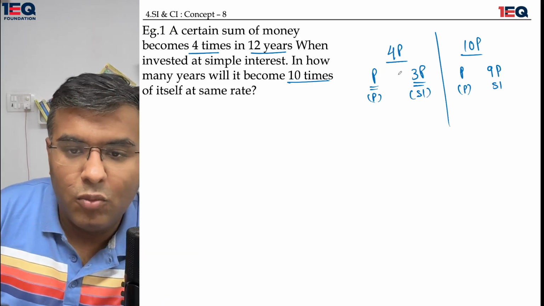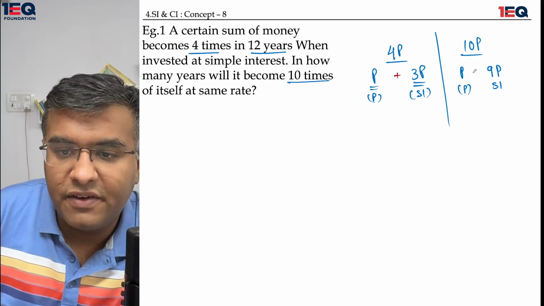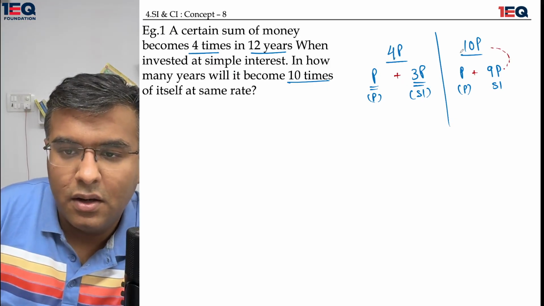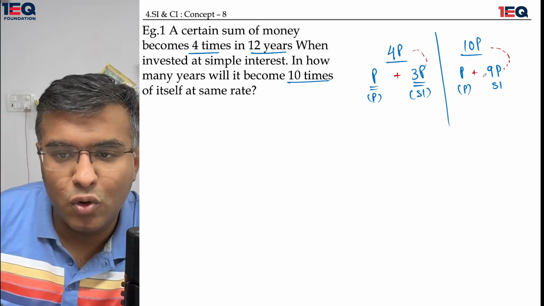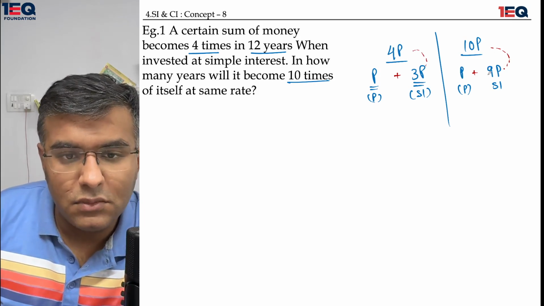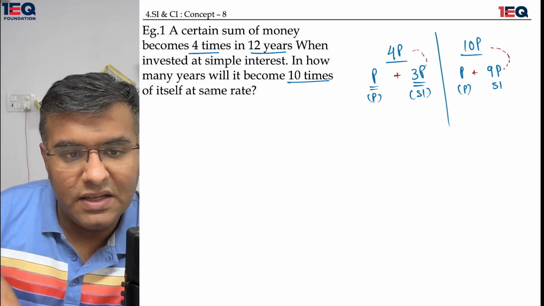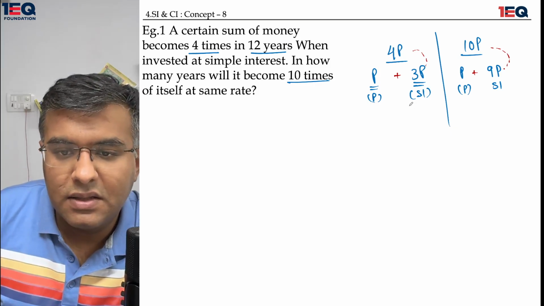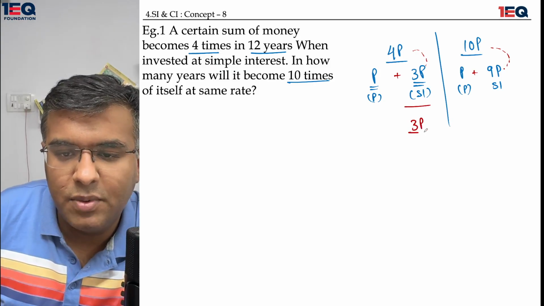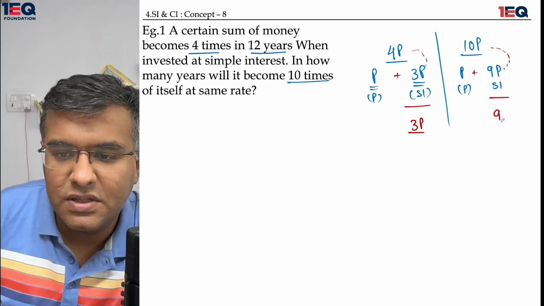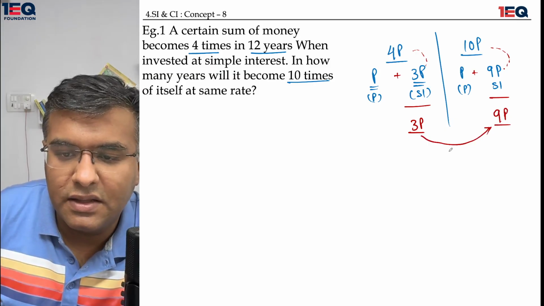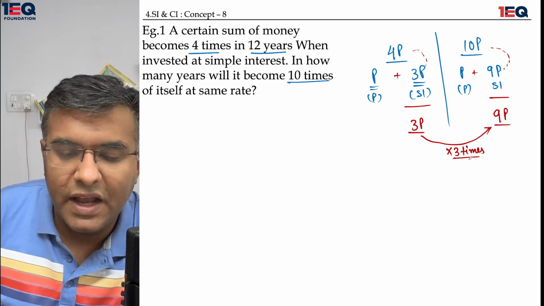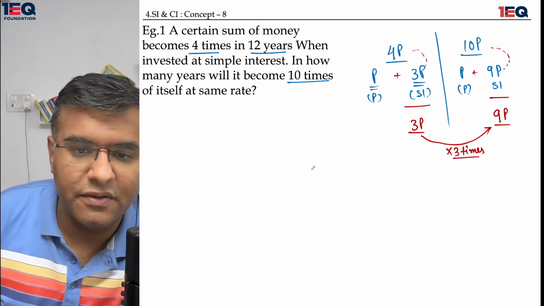If I add both of them up, I get 4p in the first case, and 10p in the second. So in this sort of situation, I can easily declare that the simple interest once is 3p, and the simple interest in the new situation is 9p. Very clearly, I can say that there is a multiplication factor of 3 times.